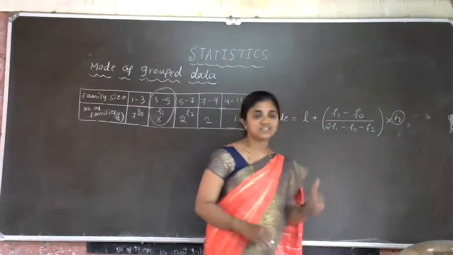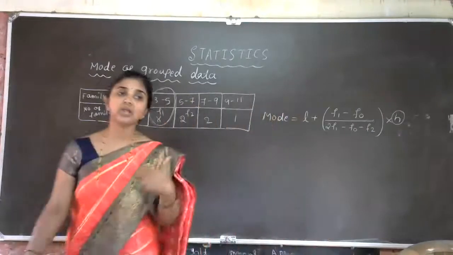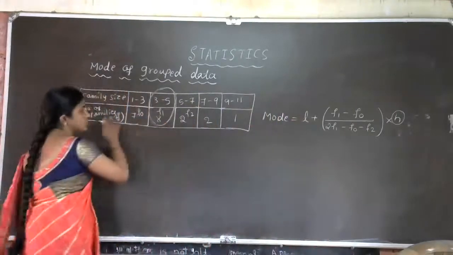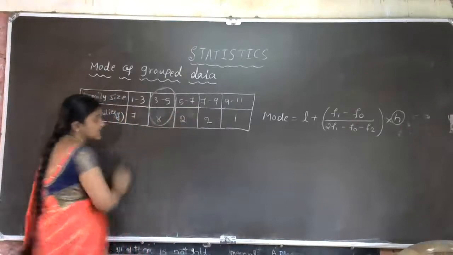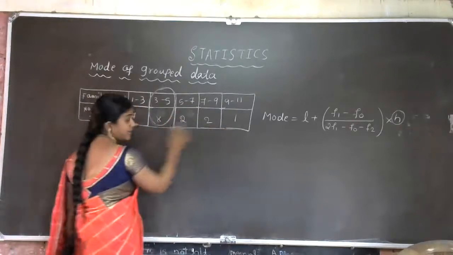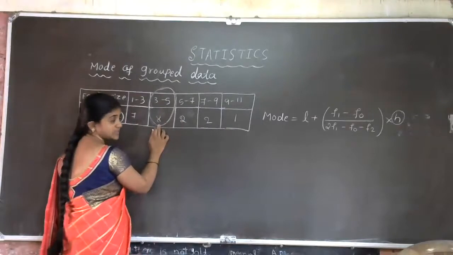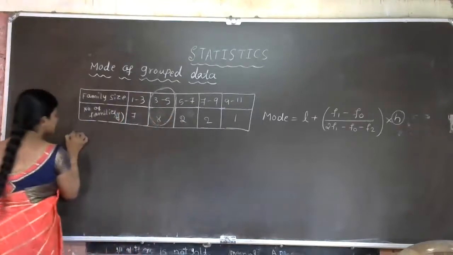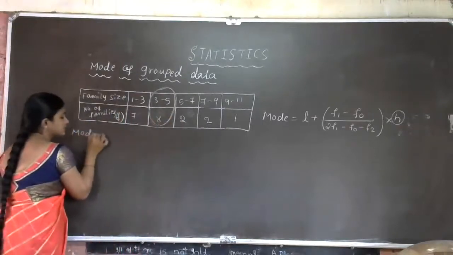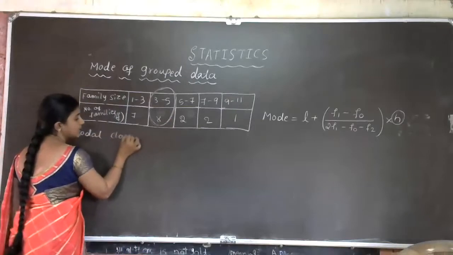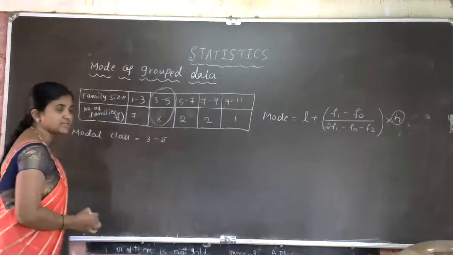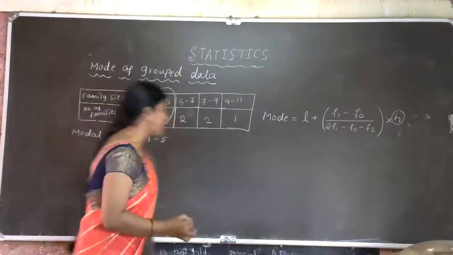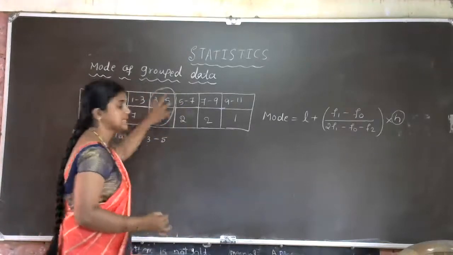What is the first step? We have to find the modal class first. First, you have to observe the modal class. How to find out the modal class? Which is the highest number here? 8 is the highest frequency here. For that, modal class is, first we have to write modal class. Modal class is 3 to 5. Is that clear, students? Yes, modal class is 3 to 5.